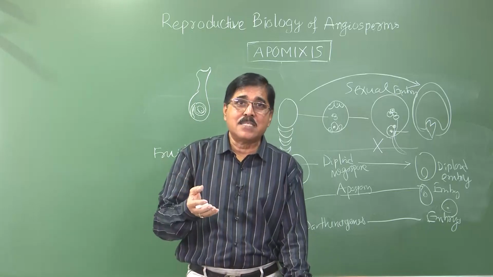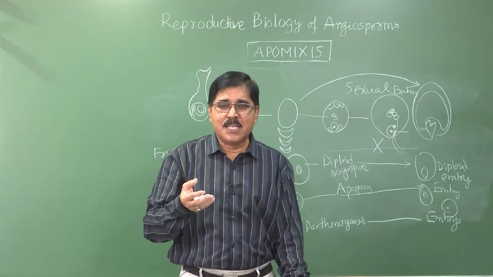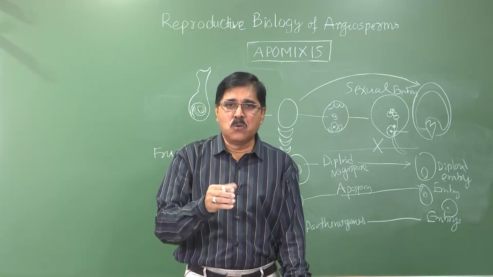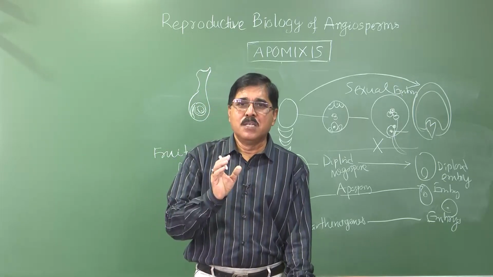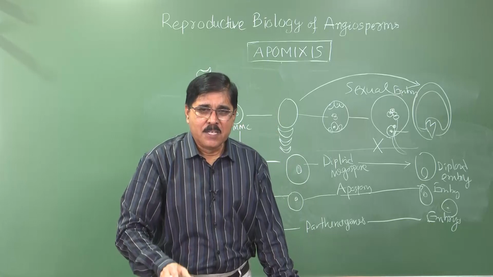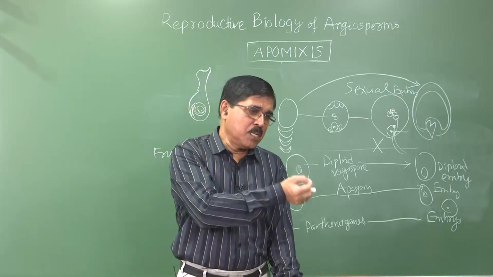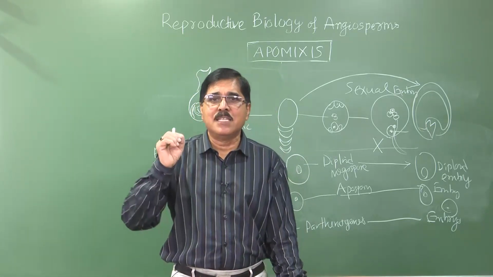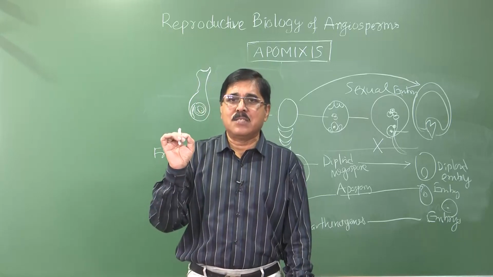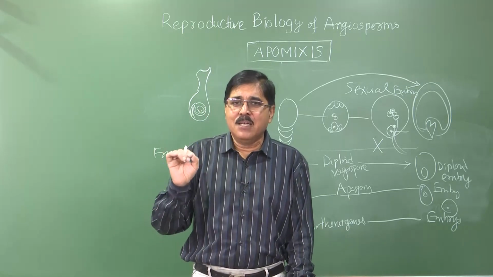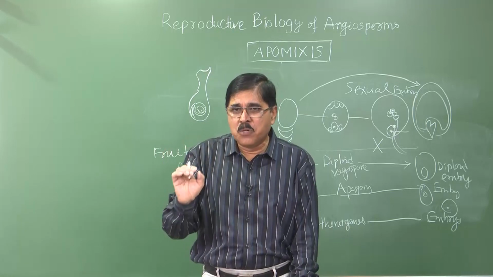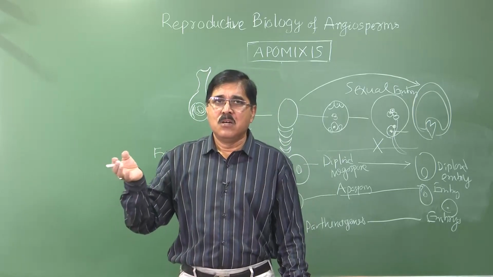So now scientists in China are trying to develop it. There is no embryo, no seed, only fruit. So that is the advanced development. Now we find in case of banana, in banana there is no seed, natural seed. So they are natural parthenocarpy. So this fruit is formed without fertilization, or there is no seed.